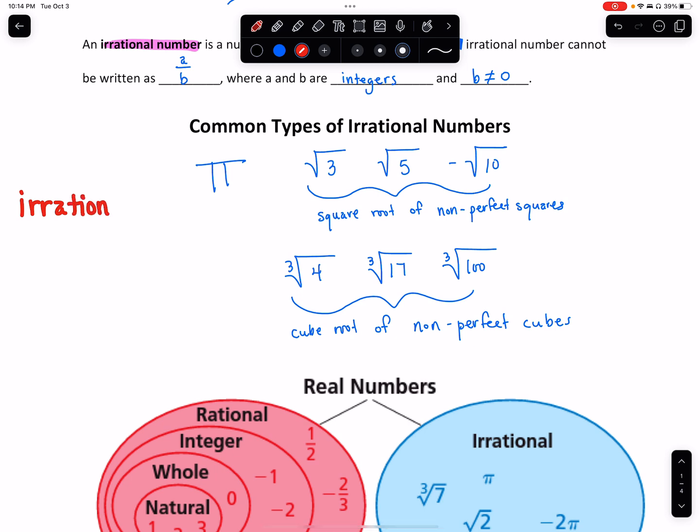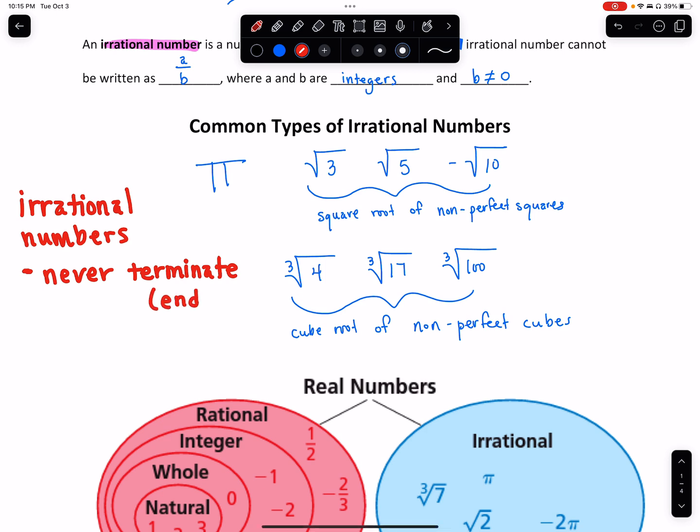Irrational numbers. As we saw from our calculator, in decimal form, they never terminate. What's another word for terminate?